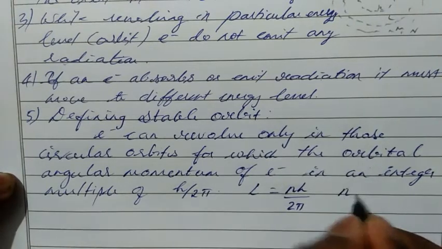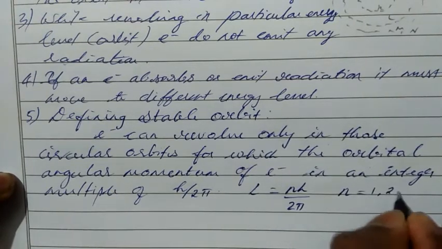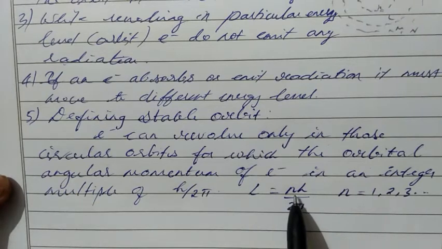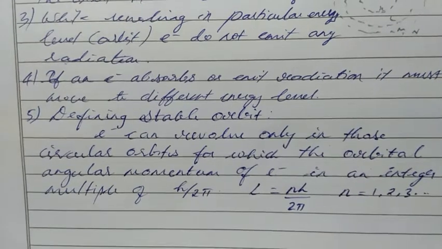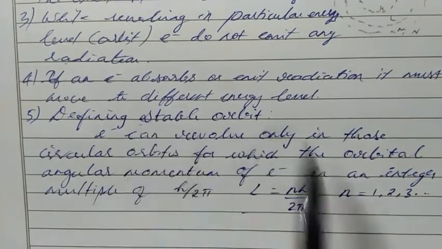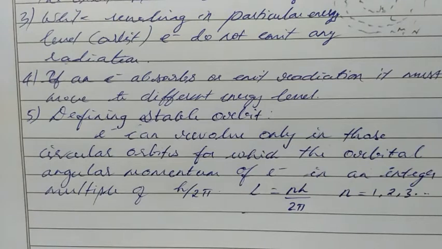Here the n value starts from 1, 2, 3, like that, integer values. h is Planck's constant, and pi is also a constant. The orbits which have this value must be stable orbits. So while the electron is revolving in that orbit, it will be stable. So the atom will be stable, the atom exists, and the electron cannot collide with the nucleus.